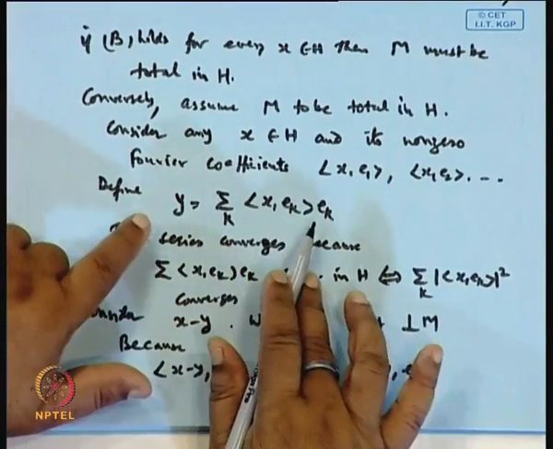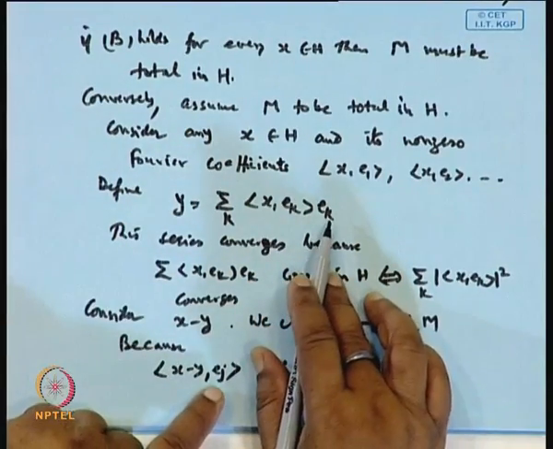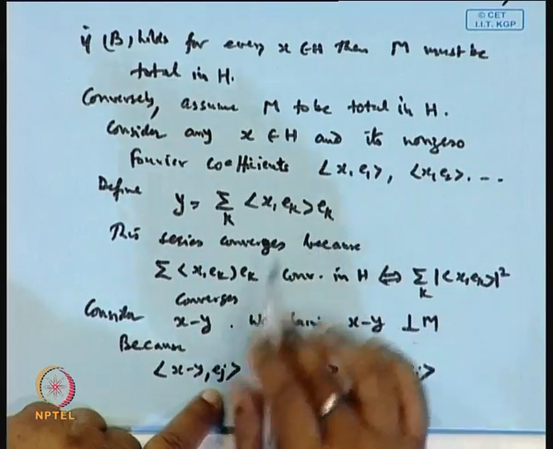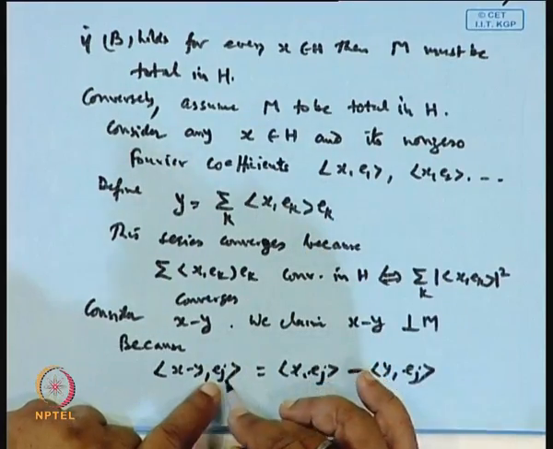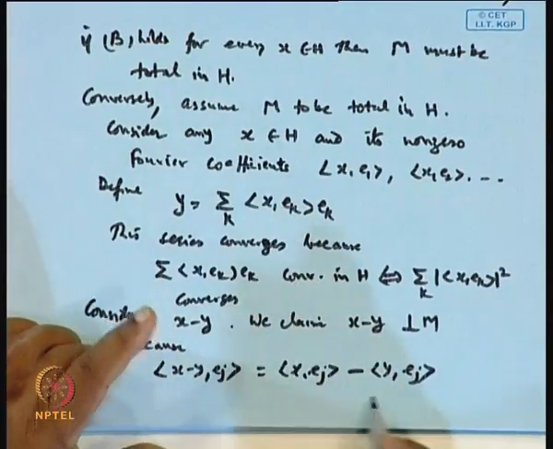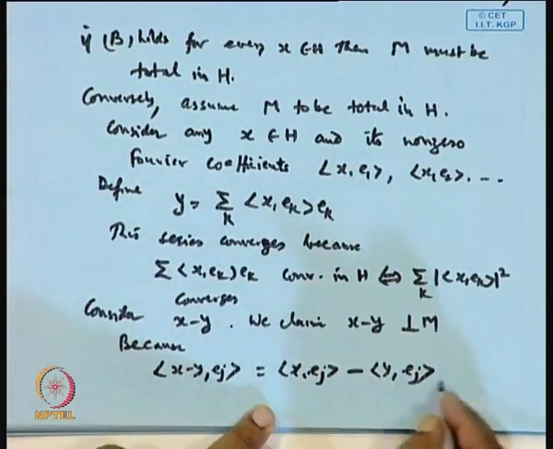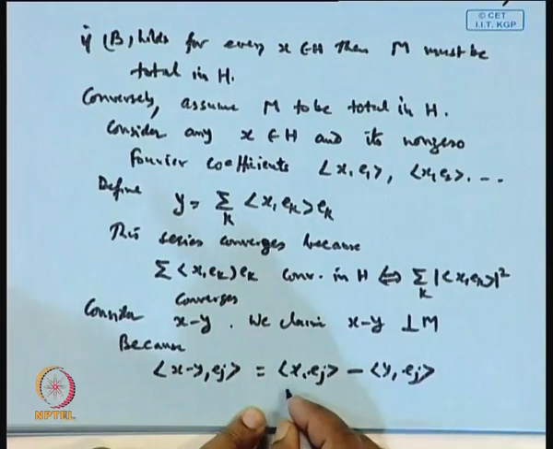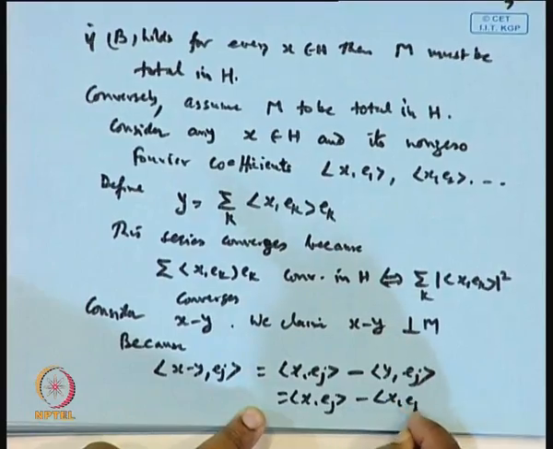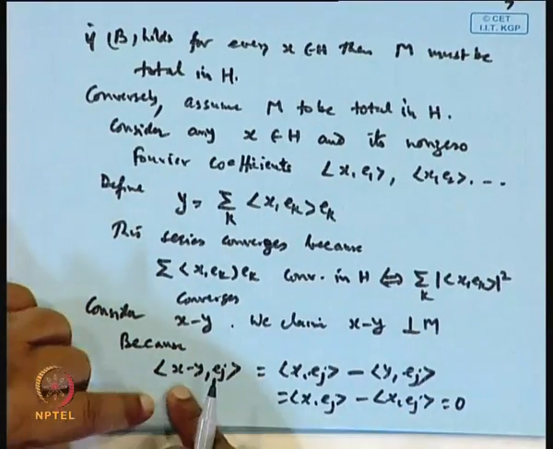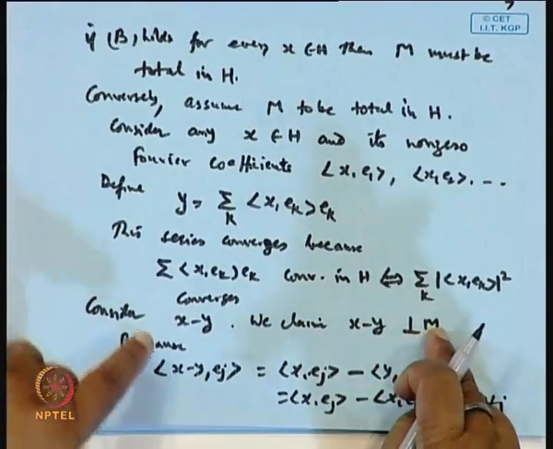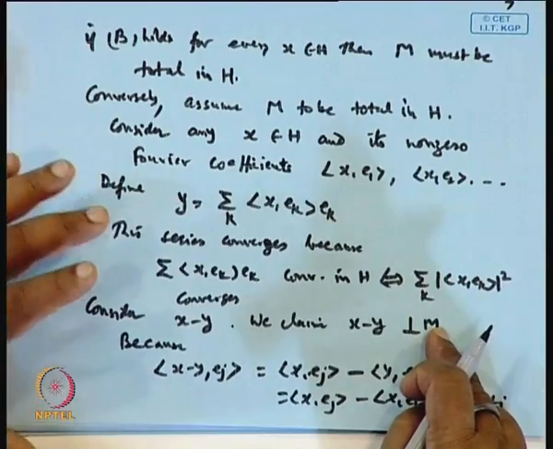What is y? This series. E1, E2, and so on are an orthonormal set. So the inner product ⟨Ek, Ej⟩ will be 0 when j is different from k, otherwise 1. So basically you get only one term, ⟨x, Ej⟩, and this will come out to be 0. Is it okay or not? ⟨x, Ej⟩ minus ⟨x, Ej⟩. So x minus y is orthogonal to Ej for every j. Therefore x minus y will be perpendicular to M. So this is what we have.